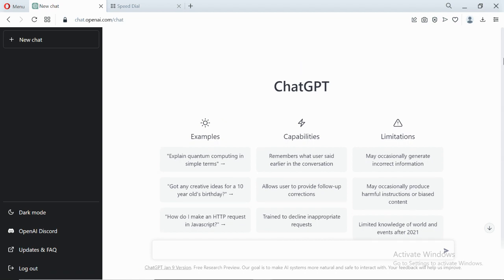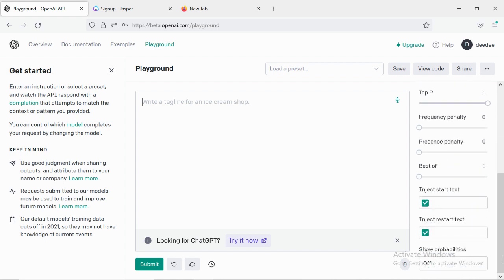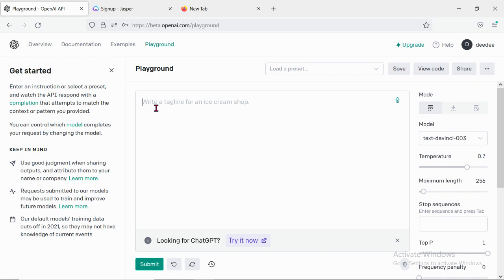I'm going to show you later. But you can decide to use this beta or chat. So how do you compose a question? How do you ask a question on this? I'm still coming to that. You can just play around with all this. You don't really need to bother about every one of these things on here, or about this on the far right. You just need to bother about the kind of question you ask.